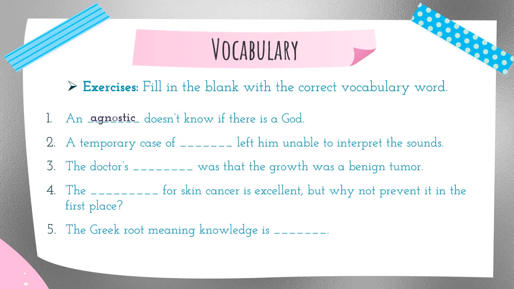Number 1, an agnostic does not know if there is a God. Number 2, a temporary case of agnosia left him unable to interpret the sounds. Number 3, the doctor's diagnosis was that the growth was a benign tumor. So he's figuring out what the disease is, so it's his diagnosis. Number 4, the prognosis for skin cancer is excellent, but why not prevent it in the first place? So saying how skin cancer is going to end is usually pretty good. It doesn't end with death, but try to prevent it. Number 5, the Greek root meaning knowledge is gnosis.